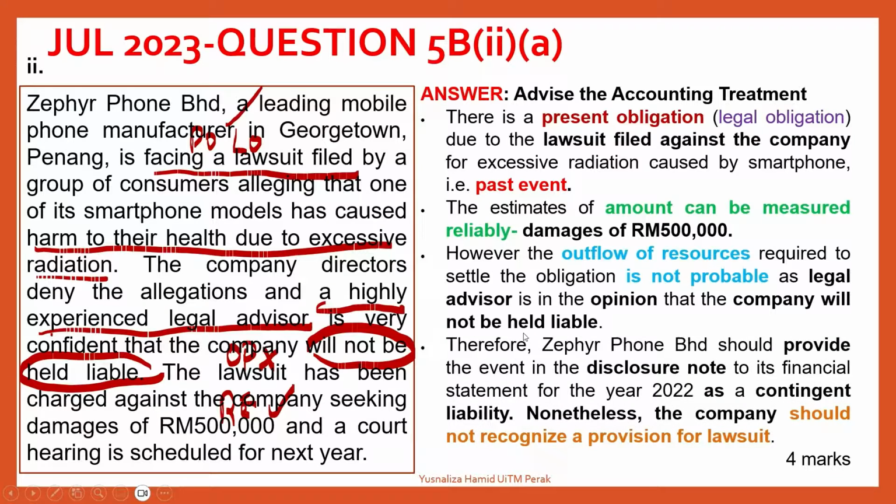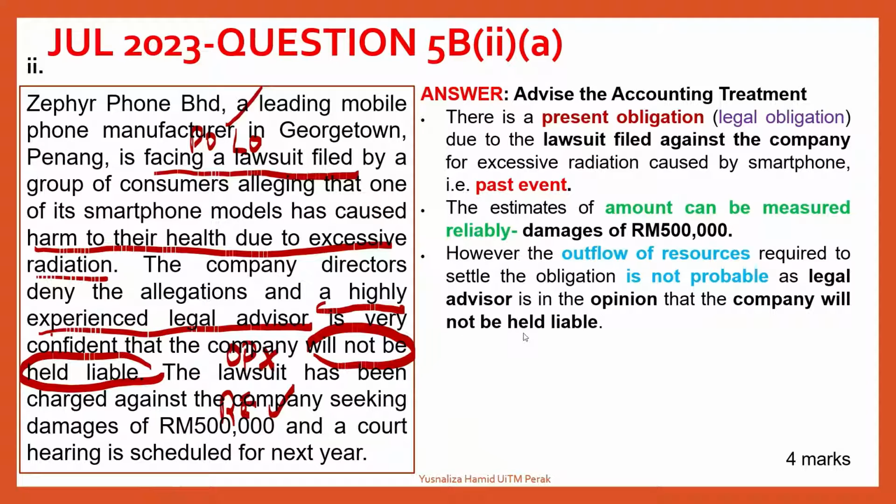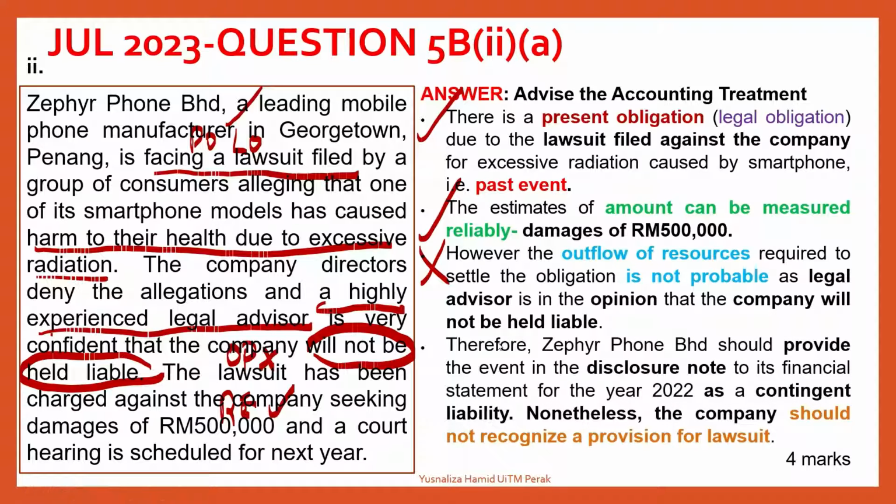And because of that, only 2 out of 3 criteria are fulfilled, but the third criteria is not fulfilled. So therefore, this does not meet the criteria of a provision. And if it's not a provision, it must be disclosed as a contingent liability. So let's look at the recommendation of accounting treatment. Zephyr Phone should provide the event just in the disclosure note to its financial statements for the year 2022 as a contingent liability. Nonetheless, the company should not recognize a provision for the lawsuit.